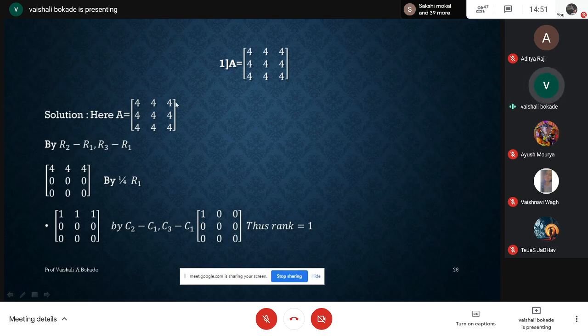I'm keeping R1 as it is. I'm going for R3 minus R1. As all the three rows are identical, I'm not making any mistake. So I'm keeping R1 as it is, going for R2 minus R1, and R3 minus R1. So R2 and R3 rows are zero rows here. R1 row will be 4, 4, 4. It will be a non-zero row. We're keeping that as it is. So my R2 and R3 rows are zero rows. Now observe here.